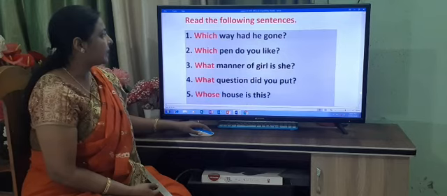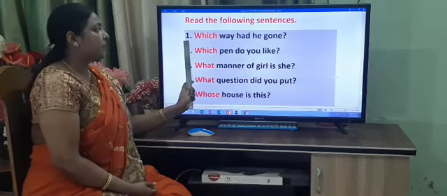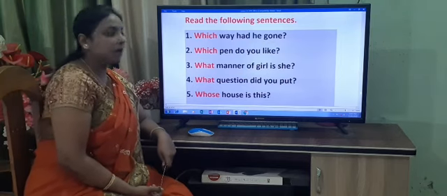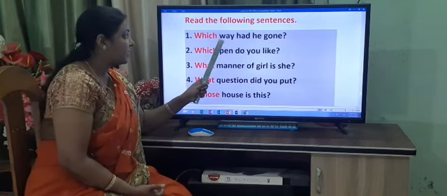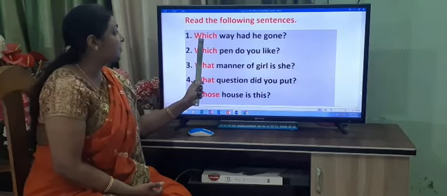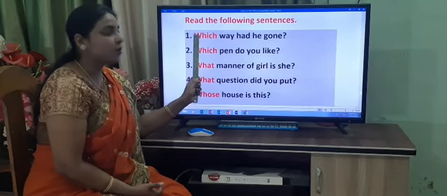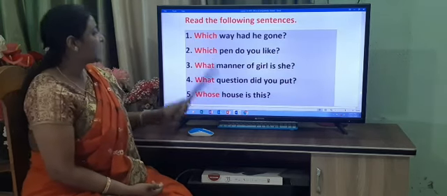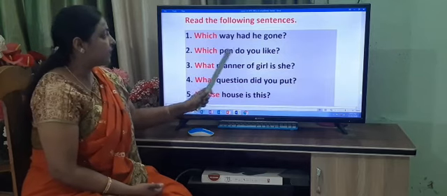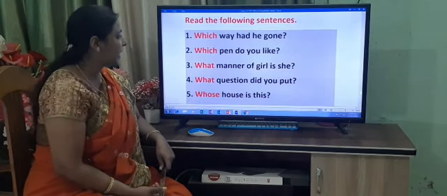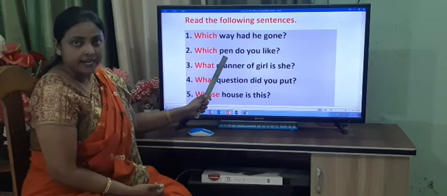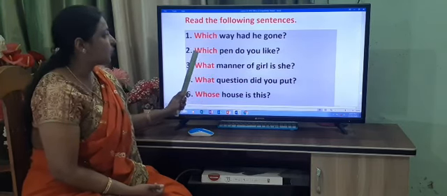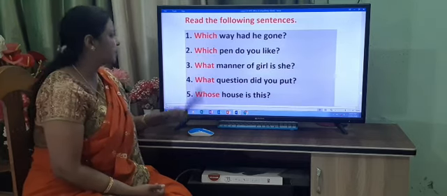Now, read the following sentences. Number 1. Which way had he gone? Children, what is a noun here? Way. And what is written here? Which. So, which is an interrogative adjective which describes the noun way. Number 2, which pen do you like? So what is a noun children here? Pen. So, which describes the noun pen. So, which is an interrogative adjective.